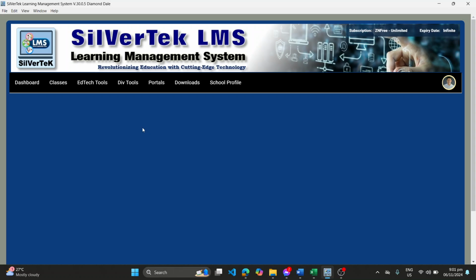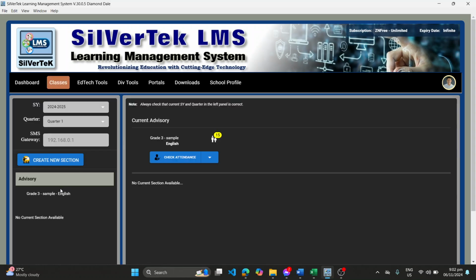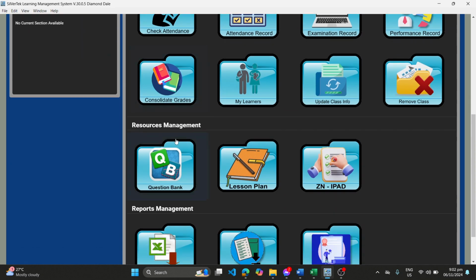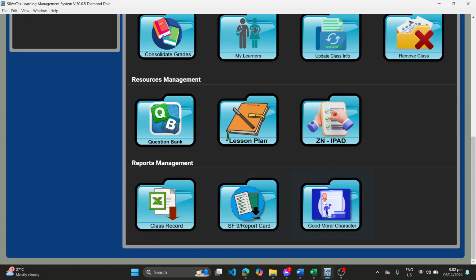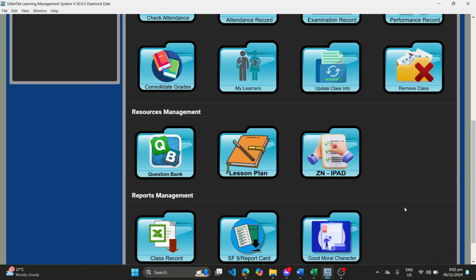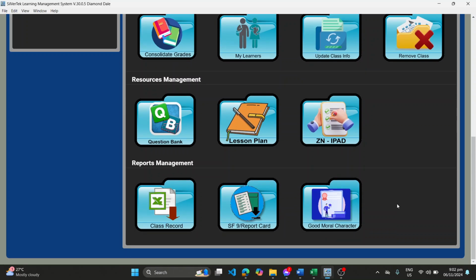But there are also a few problems that arise with respect to the change of our path or system files of our system, especially on the generation of reports. Let me take a look at this sample class, such as this report, SF9 and good moral character. And if there is a diploma for grade 6, grade 10, and grade 12, or the certificate of completion, there will also be a problem encountered with that.